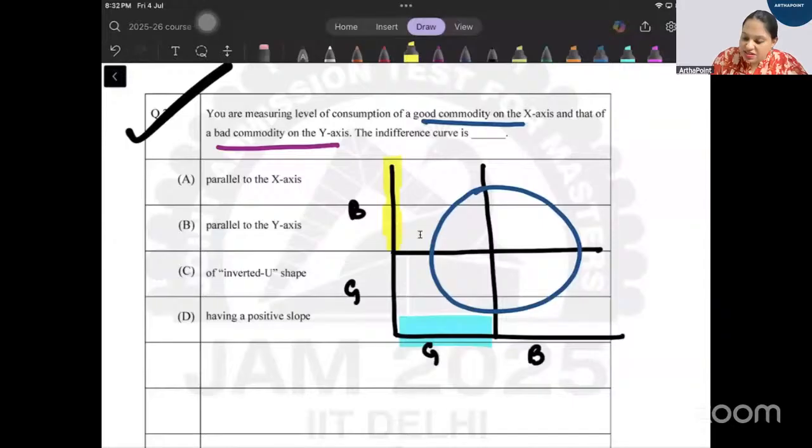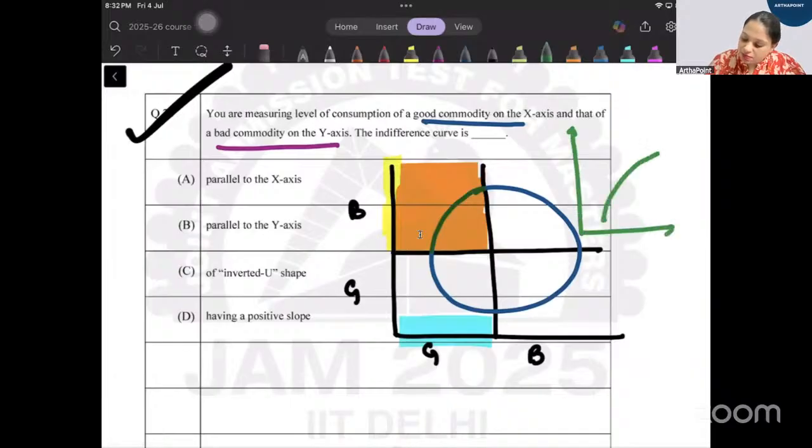So we are talking about this quadrant. Always draw a circle. We are talking about this quadrant. So my indifference curve will look like this, beta. Good, bad. This is my IC. So what is the shape of your indifference curve? How does the indifference curve look? Definitely positively sloped. D is the correct answer. It is positively sloped, isn't it?